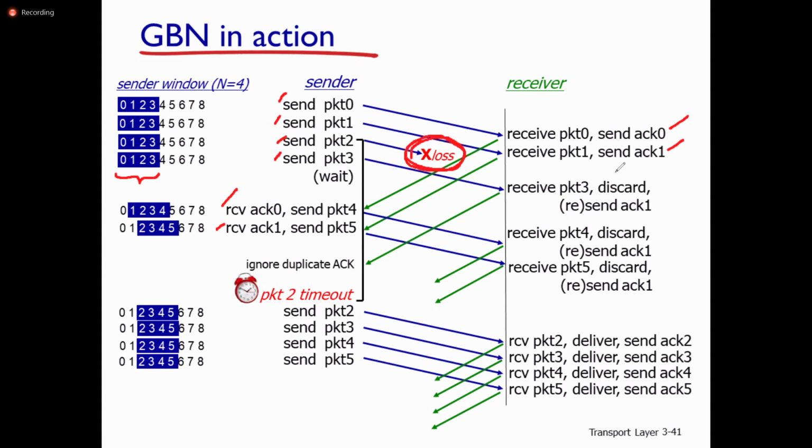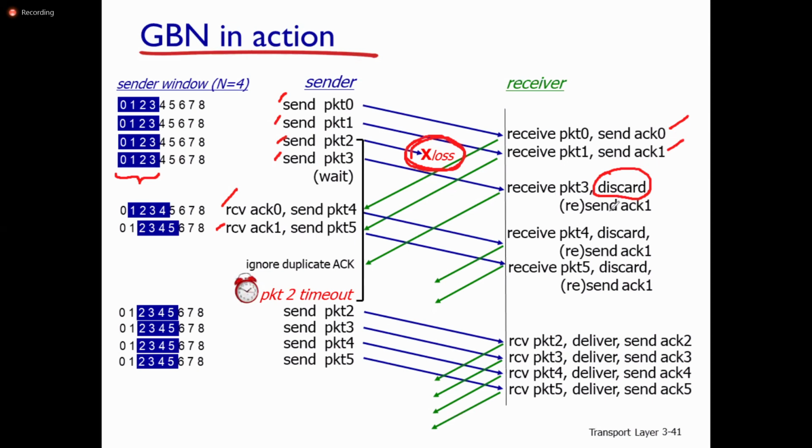Because packet 2 is not received, even though packet 3 is received, the receiver will discard it. Why? Because in this Go-Back-N protocol there is no buffer at the receiver side. If packets are received out of order, it simply discards them.